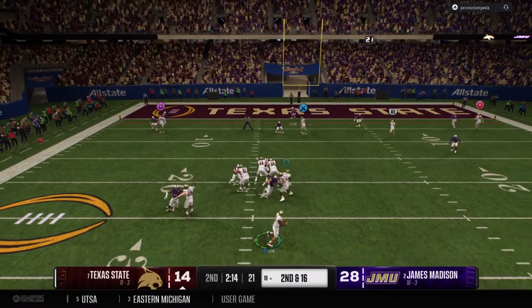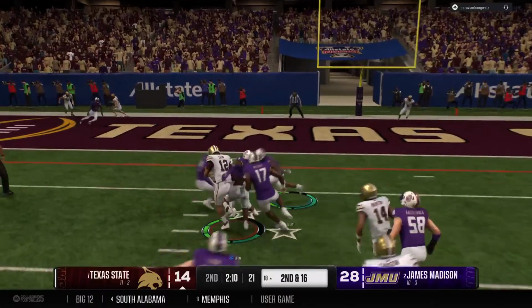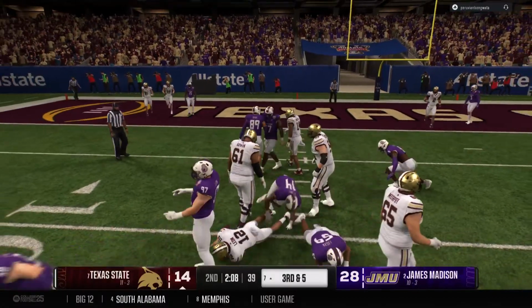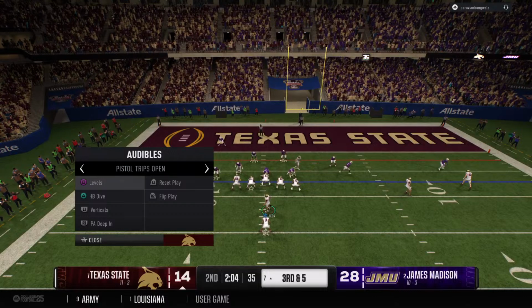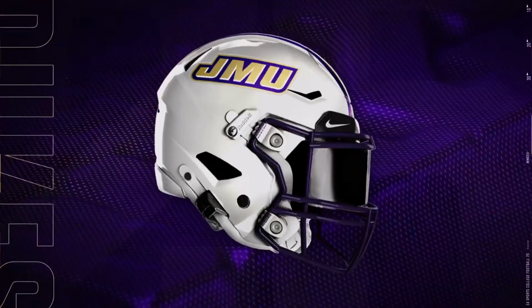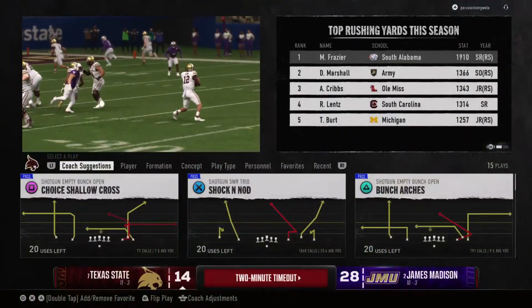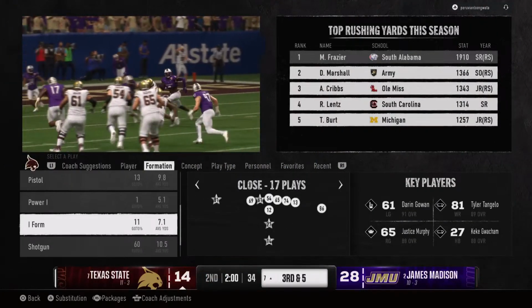Looking to pass here on second down. Trying to extend the play. They bring him down after a solid gain, but it's still well short of the first down marker. Third down here. Time for perhaps one more play before the 2-minute warning. That's the 2-minute warning. Let's see if this offense can do something before the break to cut into this big lead.